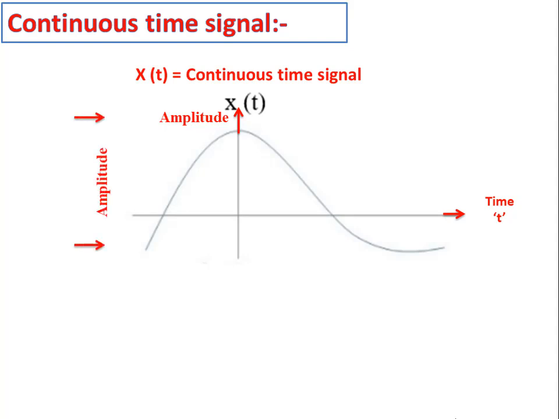In this signal representation, you can observe that amplitude can take infinite number of values and it is varying continuously with respect to time. Because here in this signal, both amplitude and time are defined continuously between the time interval, that is minus infinity to plus infinity.